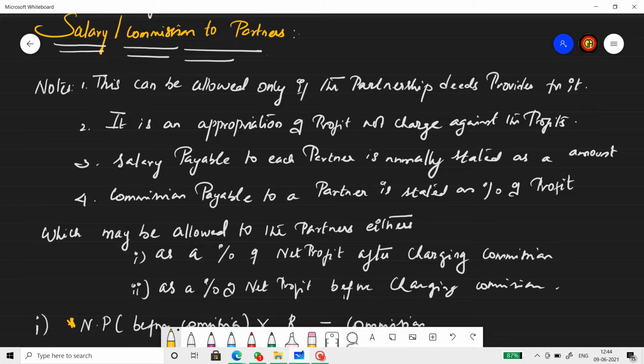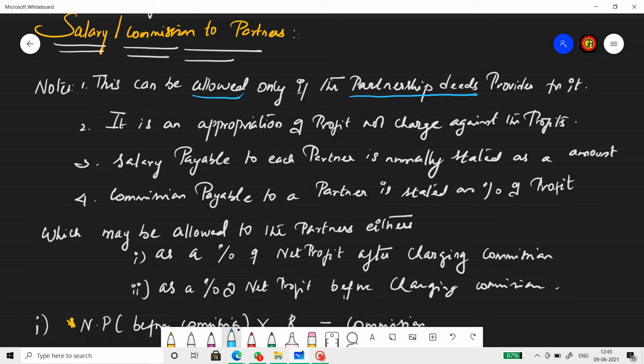Salary or commission to a partner. Note, this can be allowed only if the partnership deed provides for it. Remember, only when the deed supports, only when the deed says it is allowed, salary or commission can be allowed. Otherwise, do not allow salary or commission. As per Indian Partnership Act 1932, there is no provision to give salary or commission to the partner. So if there is no deed among the partners, do not provide salary or commission to partner.